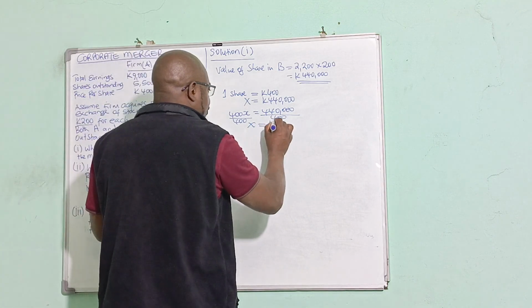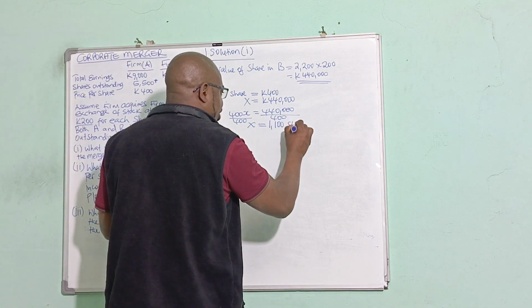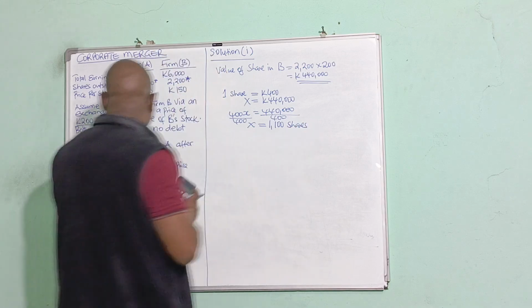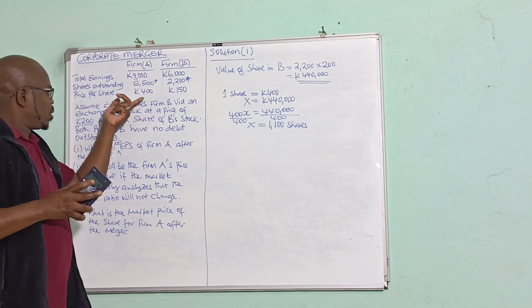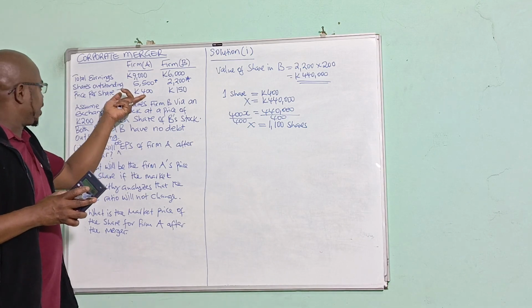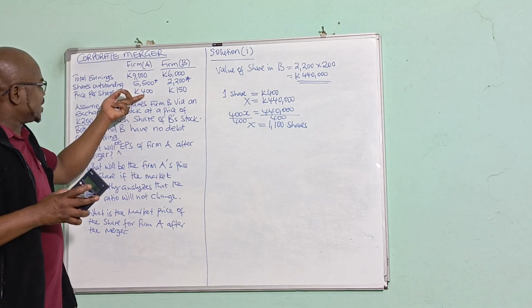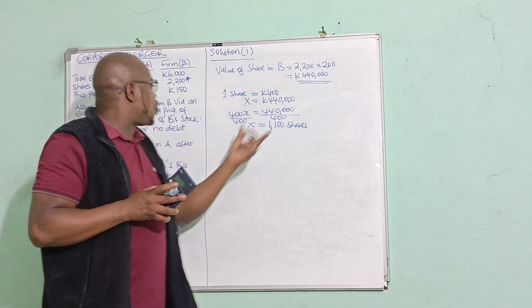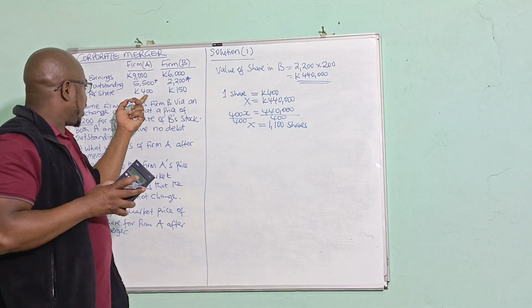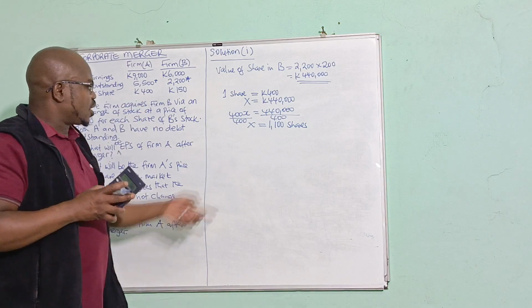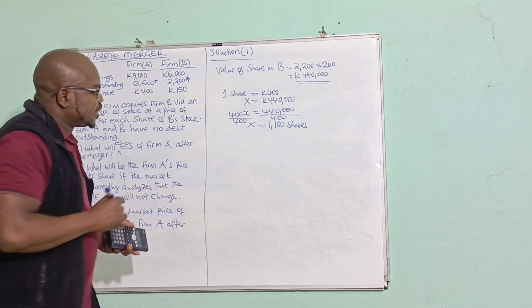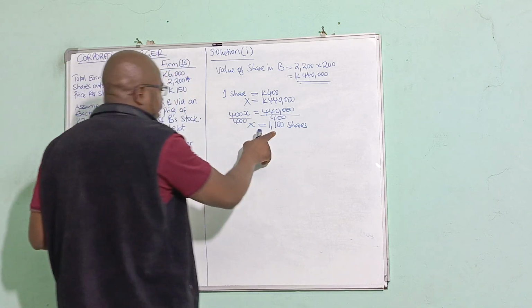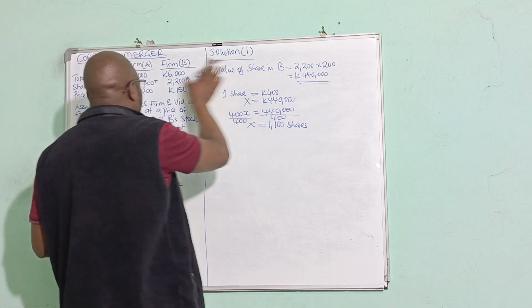We have 1,100 shares in terms of A, since the current market price of each share of A is 400. So that's 1,100, the shares that are going to come out of this value of B.